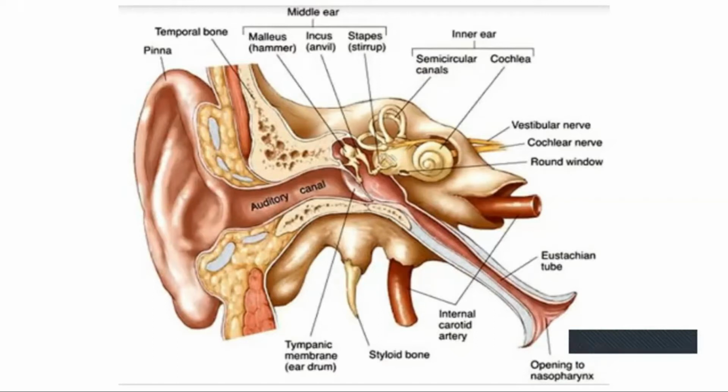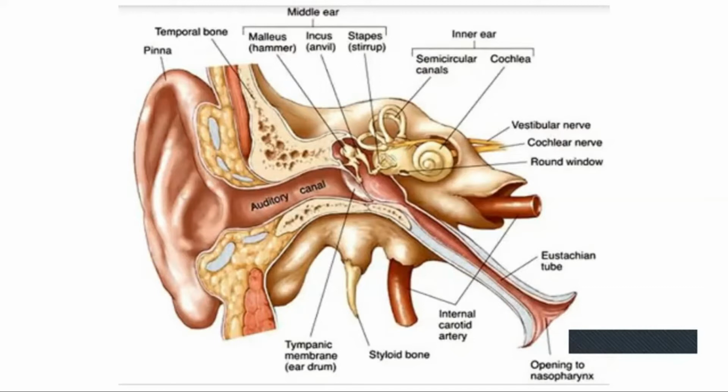Before talking about the cochlea, the internal ear is protected inside a bony case in the skull, and that bony case is known as the bony labyrinth. And inside this bony labyrinth, what is also present? The membranous labyrinth is also present. And inside the membranous labyrinth, a fluid is present. It is called the endolymph.